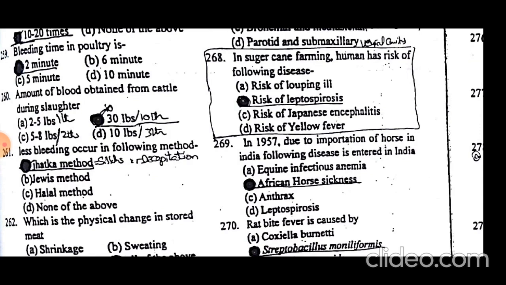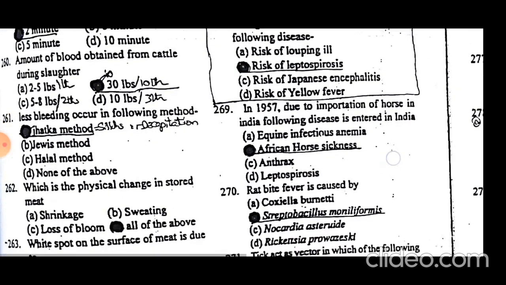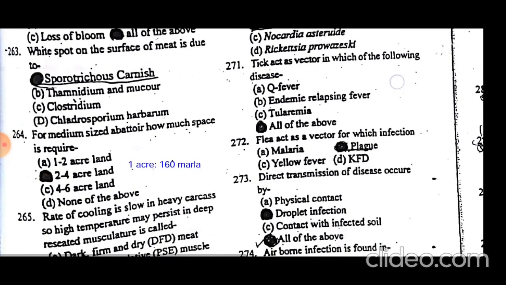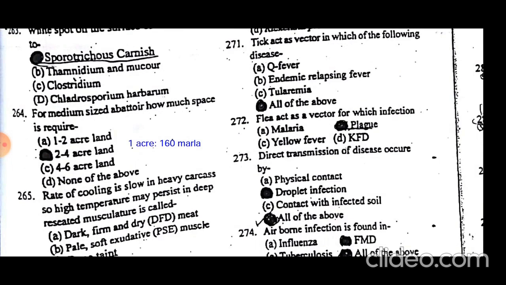that can infect the farmers. In 1957, due to importation of horses into India, African horse sickness entered India. Before 1957, there was no African horse sickness in India. Rat bite fever is caused by Streptobacillus moniliformis. Ticks act as vectors in all of these: Q fever caused by Coxiella burnetii, endemic relapsing fever, and tularemia. Fleas act as vectors for plague.